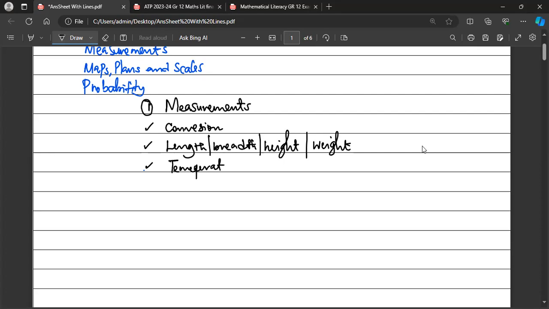You know very well that we have 2 types of temperature, the Fahrenheit and the Celsius. Then we have volume, which will be area. Look at volume. Then we look at perimeter.